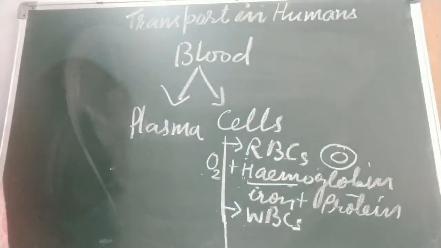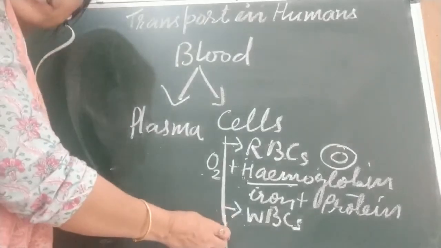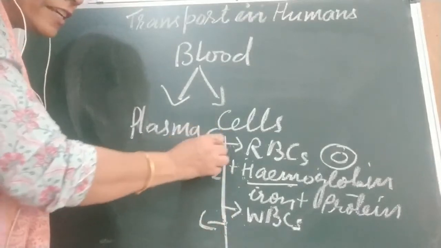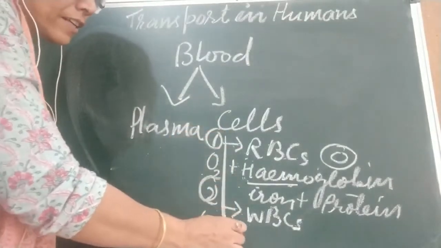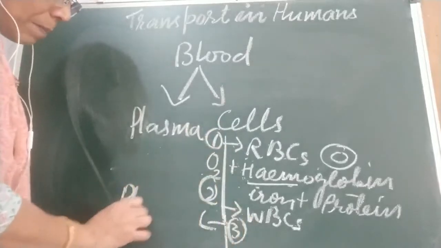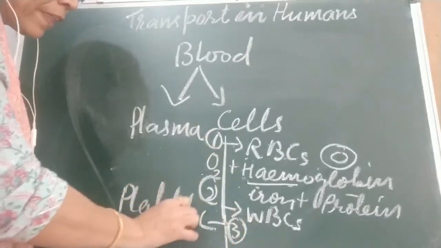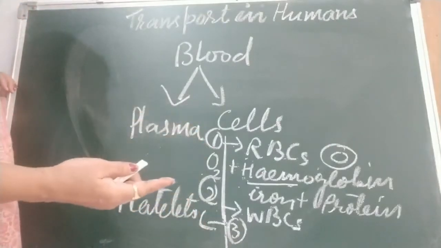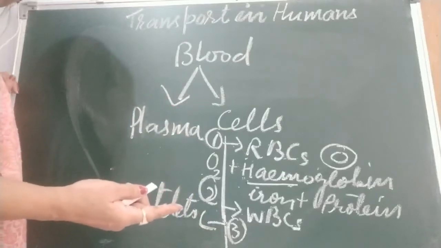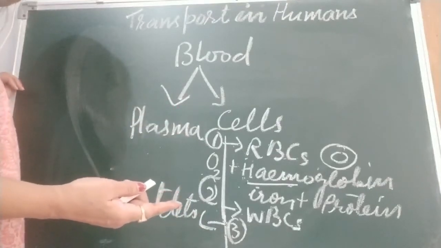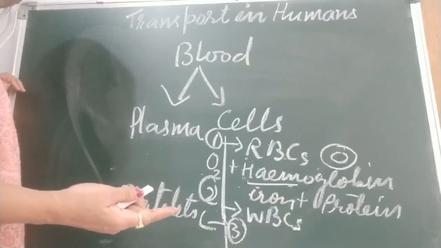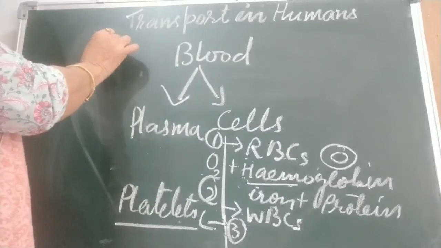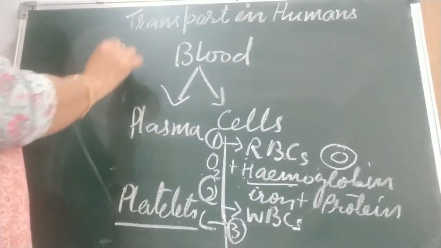Okay, children. Now the third type is platelets. First is RBC, second is WBC, third is what? Platelets. What are platelets? Sometimes, children, you have seen there is a cut in our finger. After some time, blood stops oozing out. Why does this happen? Just because of platelets. Suppose this is a cut, and blood is coming out.